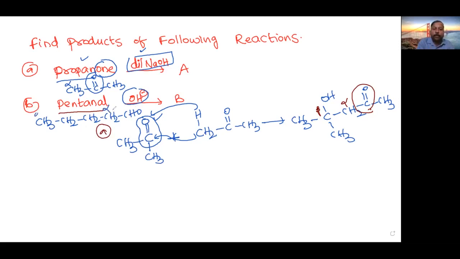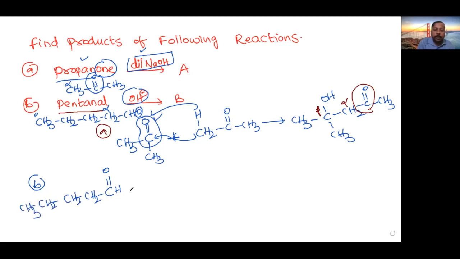This is the alpha carbon. In one molecule, this should be projected outwards, and in another molecule, it should be highlighted. So in the B answer, I am writing it here: CHO, projected upwards like this. Then the remaining I will write as it is: CH2, CH2, CH2 and CH3.